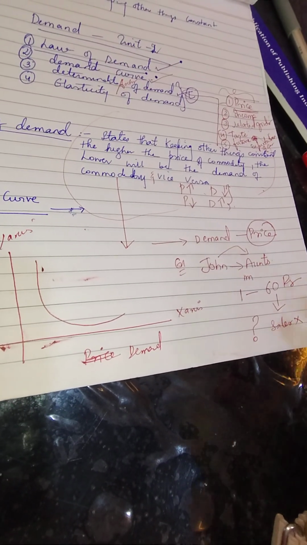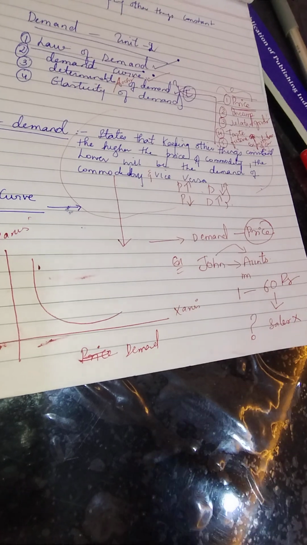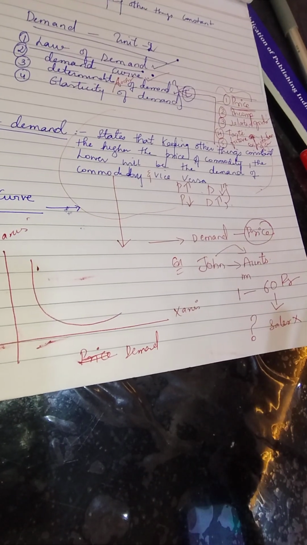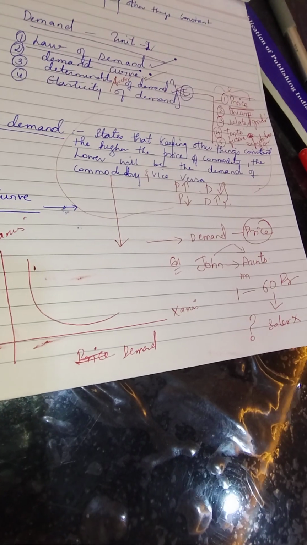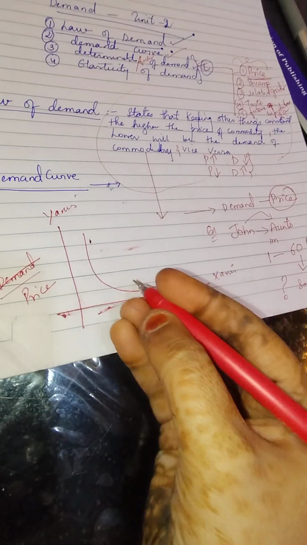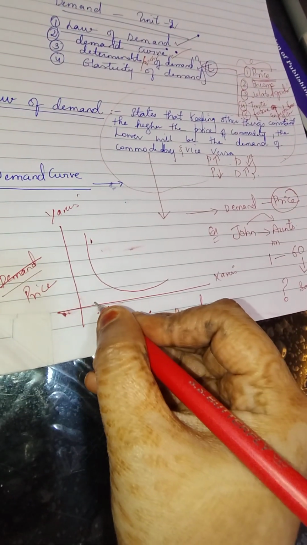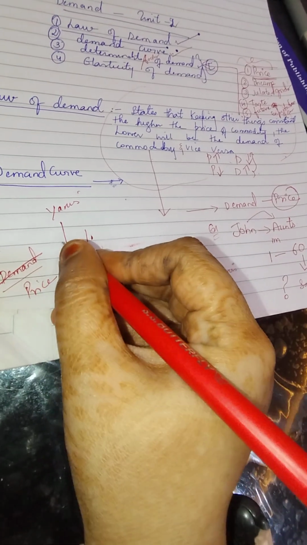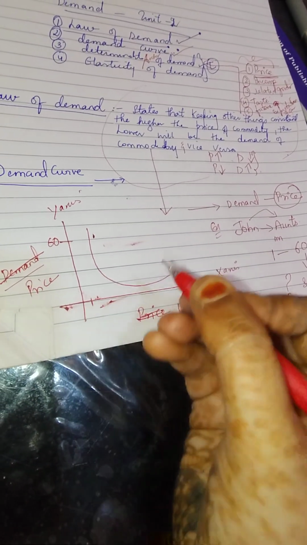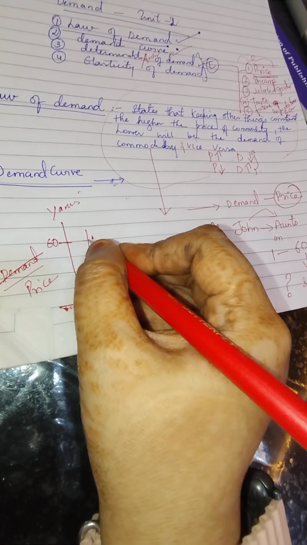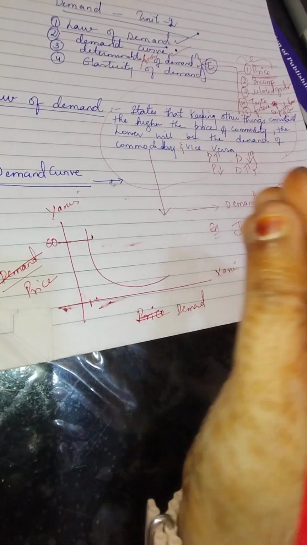So now he will analyze the demand of the product. What is affecting the demand of my product or commodity? He came to the conclusion that it is the price which is affecting it. So John kept the price of the product at 60 rupees, and he observed that when the price was 60, he didn't have any sale of the product.